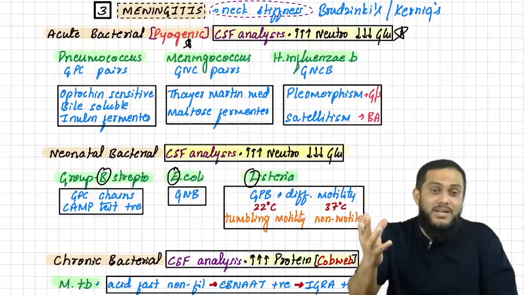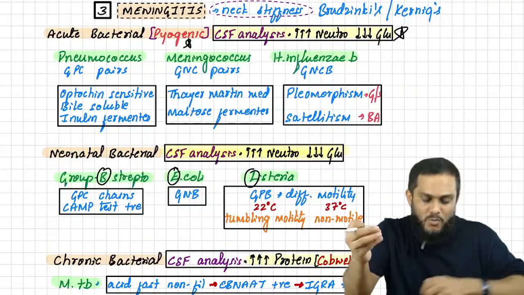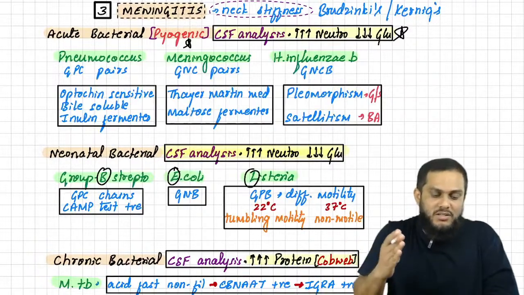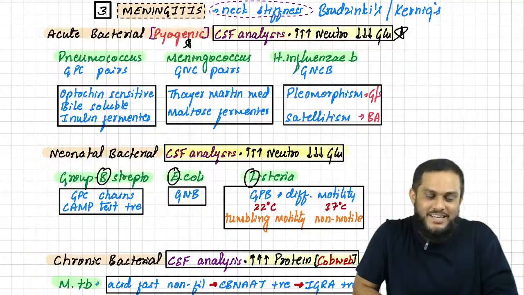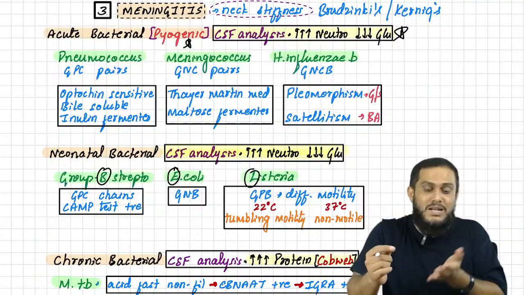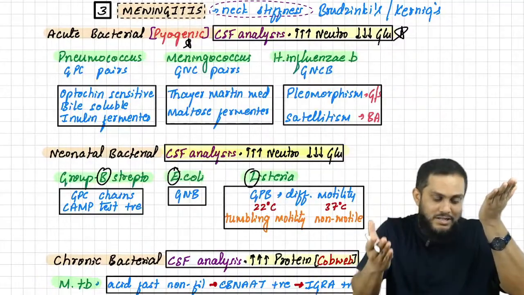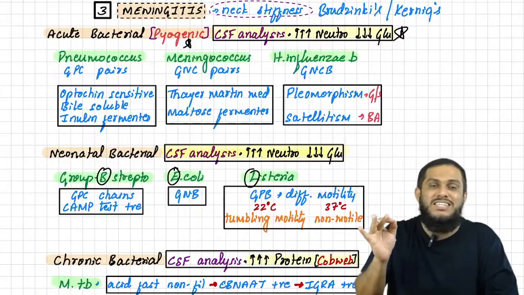The entire meningitis is now in one place: acute bacterial meningitis, neonatal meningitis, and chronic bacterial meningitis. Once again, acute bacterial meningitis is also known as pyogenic meningitis. CSF analysis shows highly elevated neutrophils and highly decreased glucose. Three bacteria: pneumococcus, meningococcus, Haemophilus influenzae B.